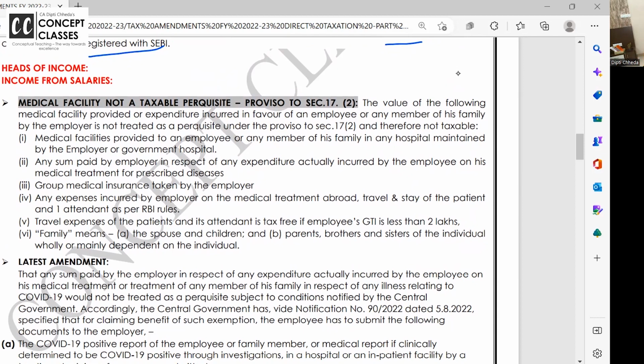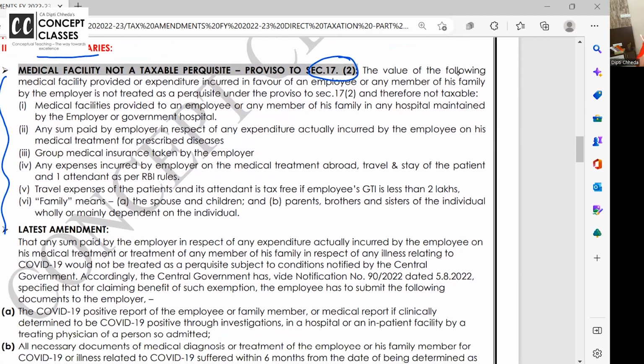Okay. Starting with the heads of income, from salaries, there's perquisite under 17(2), and this is not an amendment. This is again to build up the background. You remember medical facility provided by employer to employees. Actually, when an employer gives an employee any benefit in cash or in kind, it is taxable in the hands of the employee. Why? Perquisite. Whatever flows from the employer is taxable.